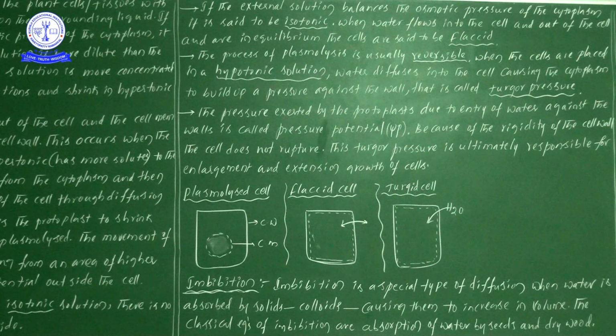How can we observe the extension or enlargement? When water molecules enter the cell, that creates a turgor pressure. Because of the pressure, the cell expands in size. So this is only an example. Now I would like to explain the next one.